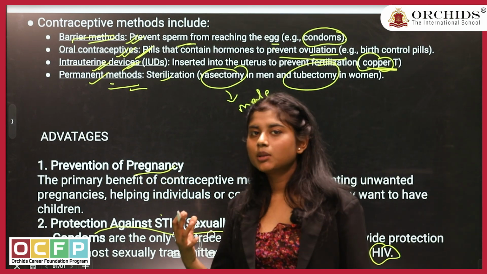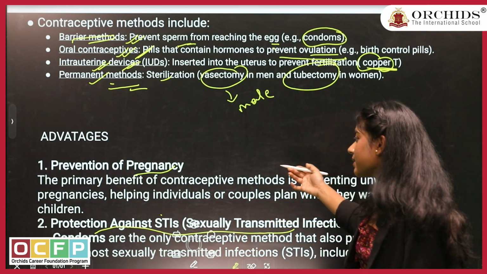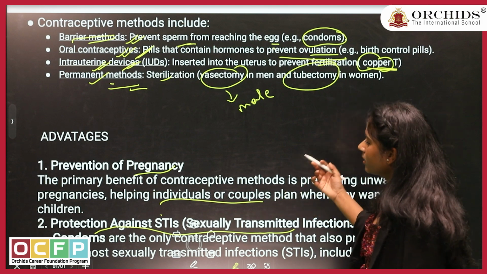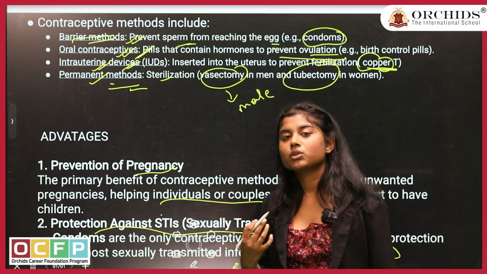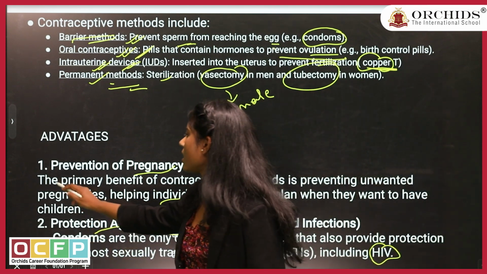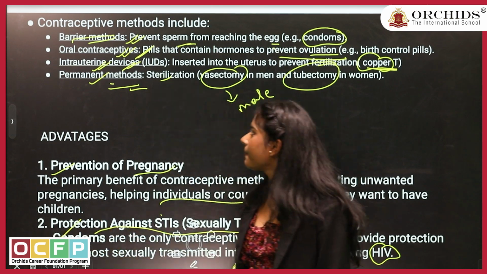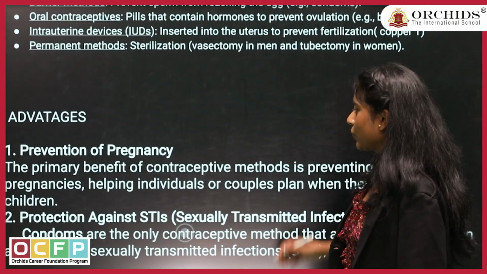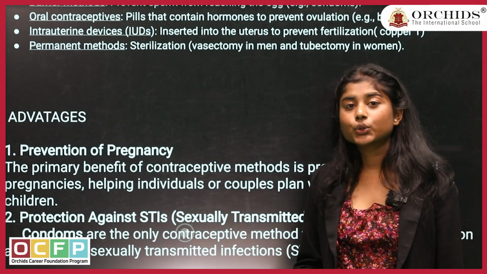Not all the couples plan for the kids. So these methods help couples to plan their next generations when they want to have the kids. So these are the 2 advantages of the contraceptive methods. So here we are done with all our 15 questions.